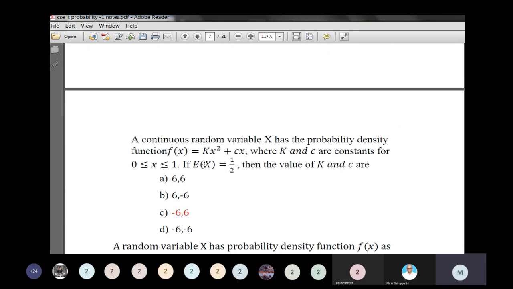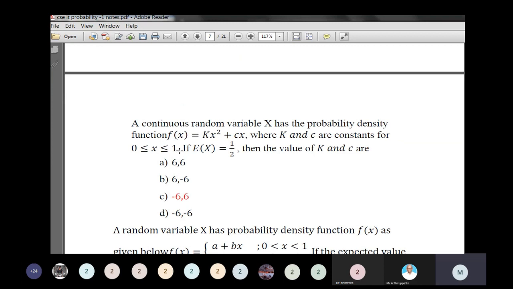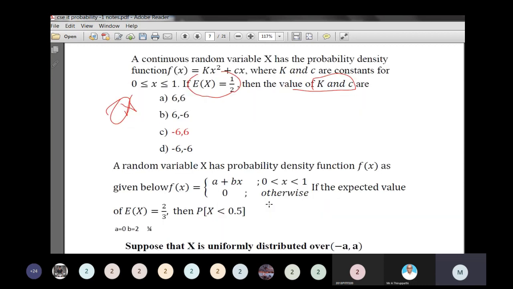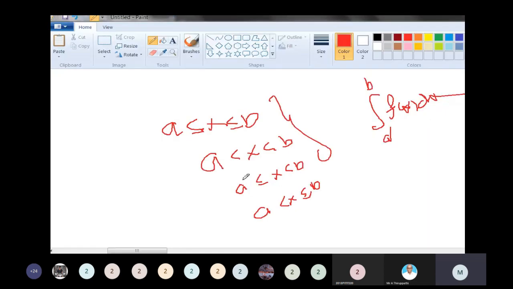A continuous random variable X has the probability density function f of x equal to k x squared plus c x, where k and c are constants, for 0 to 1. E of x is equal to 1 by 2. Find the values of k and c. Very important questions. Both problems given are GATE questions. First, write this f of x.